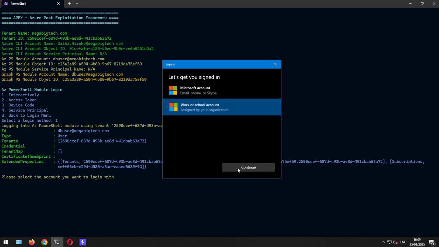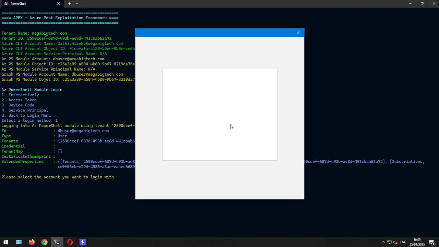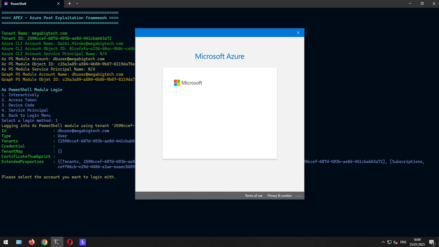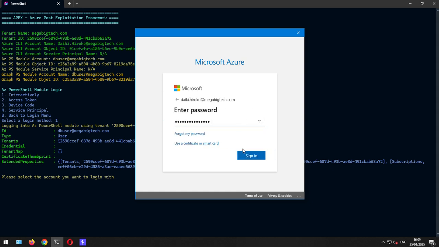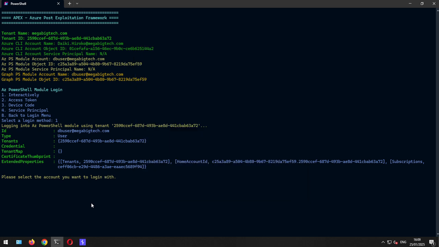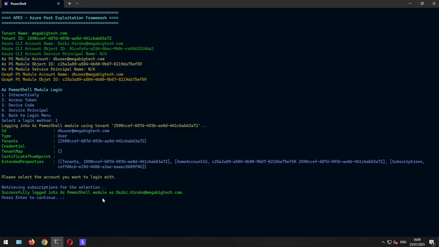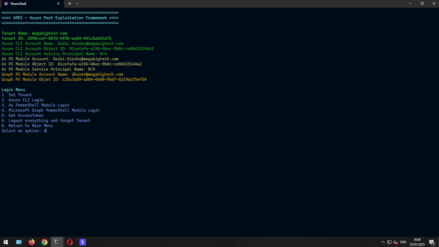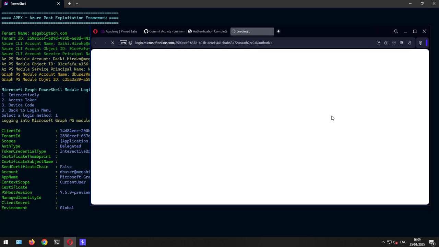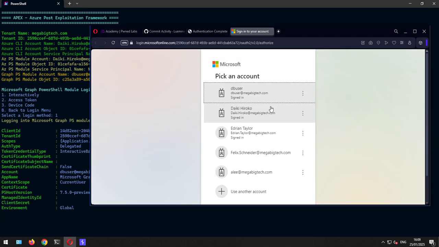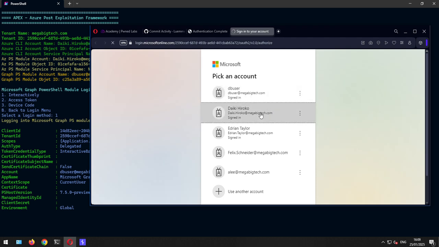The Azure PowerShell module. And as the last step, Graph version, Daiki.